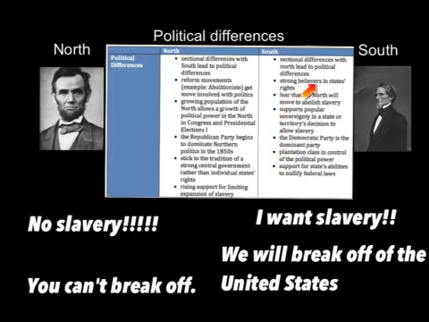The South were strong believers in states having more power than the central government, so they supported the states' abilities to nullify federal laws. The plantation class was in control of political power, and they were also strongly Democratic. They also feared that the North would abolish slavery, and this is why they eventually broke off.